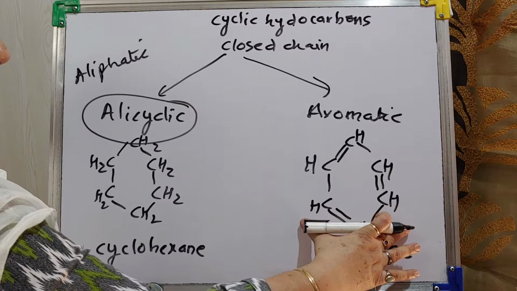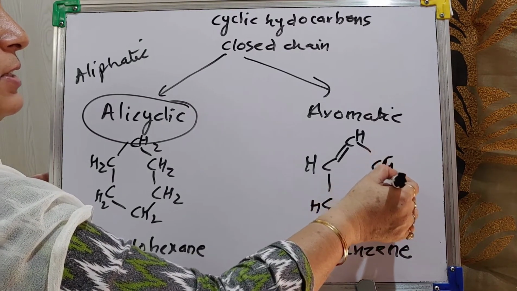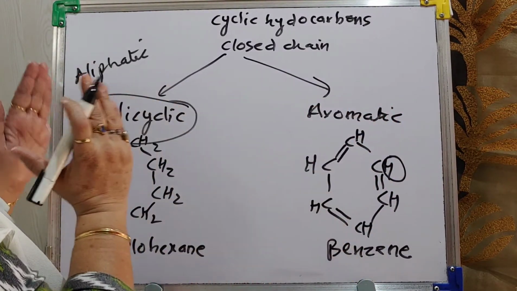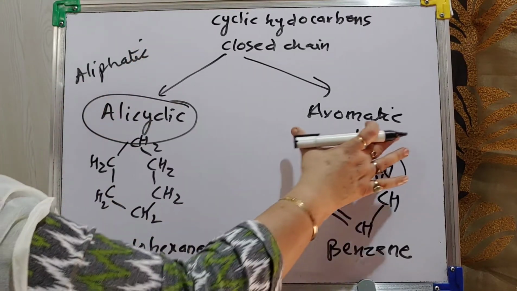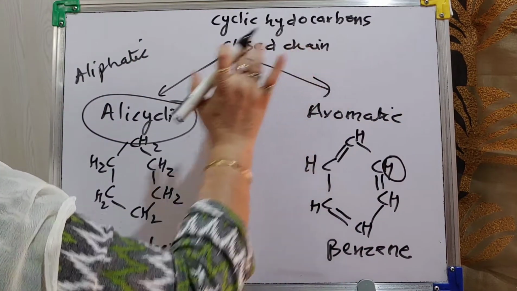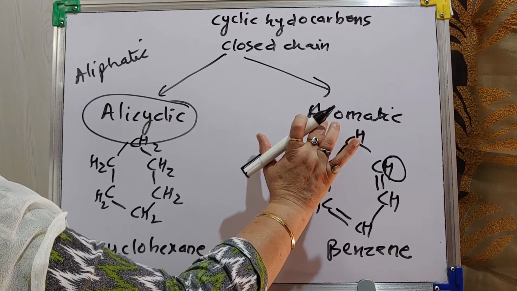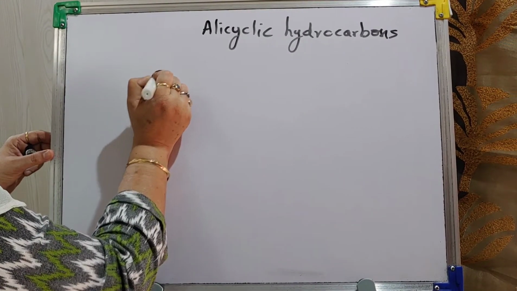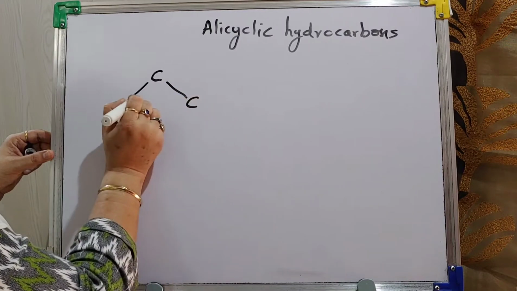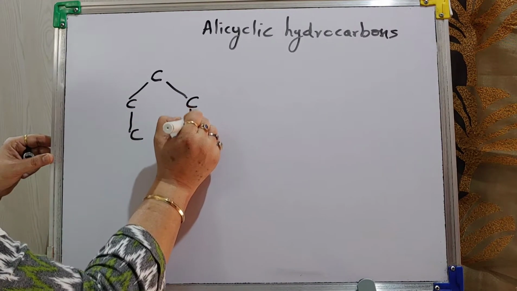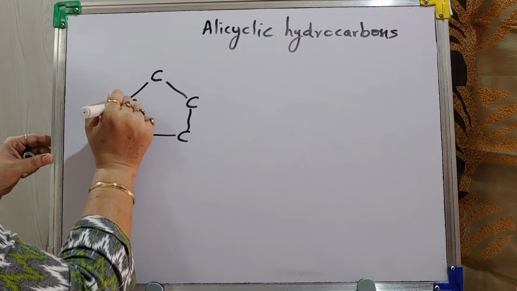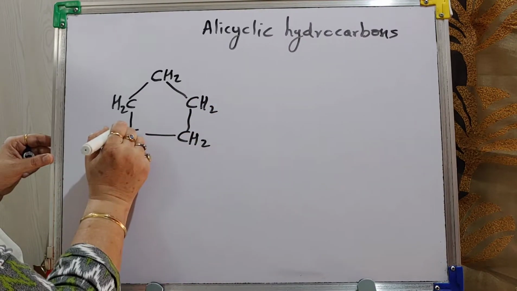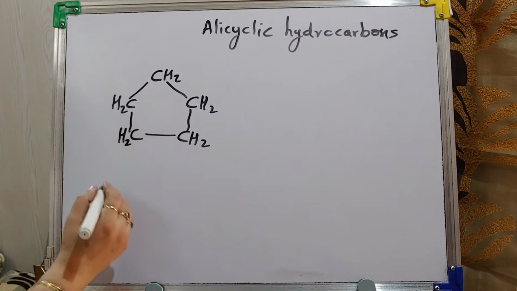If in a compound the benzene structure is there and a hydrogen of benzene is replaced by a functional group, then also they are aromatic. Or if they are linked with each other, one benzene with another, then also they are known as aromatic. So closed chain are of two types, alicyclic and aromatic. First we will deal with alicyclic in detail. Now students, suppose I am taking like this. So it is a saturated one, 5 I have taken.